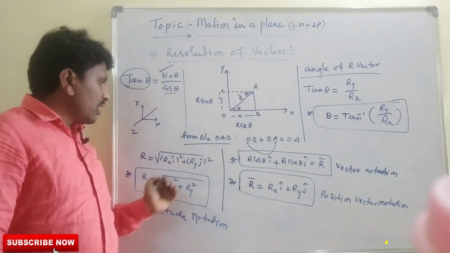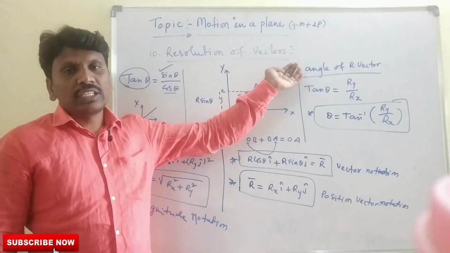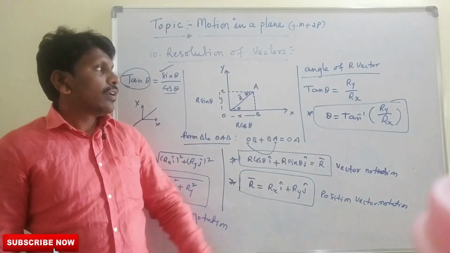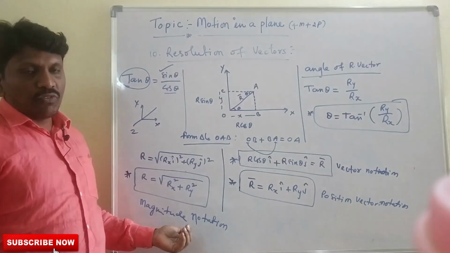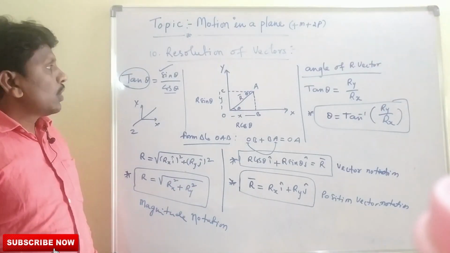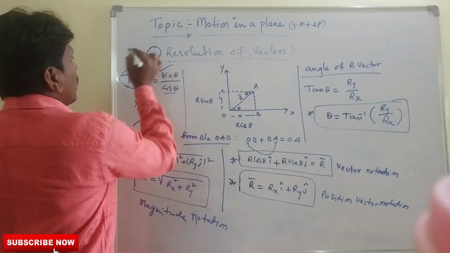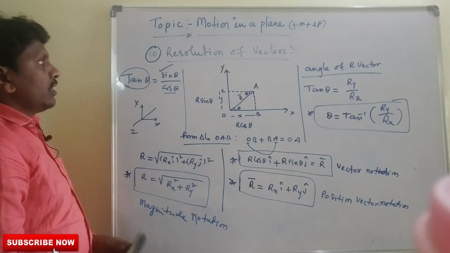They are very important formulas for EAMCET, IIT, JEE and NEET. We will use these formulas to solve many problems. This is about the resolution of vectors, which is very important.